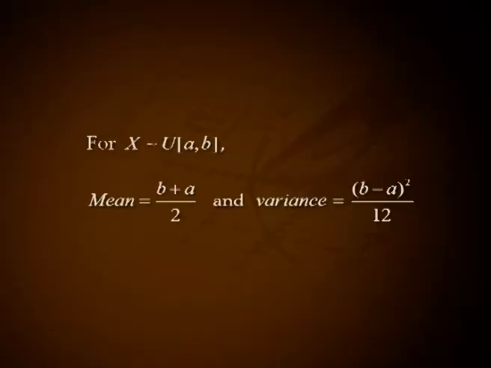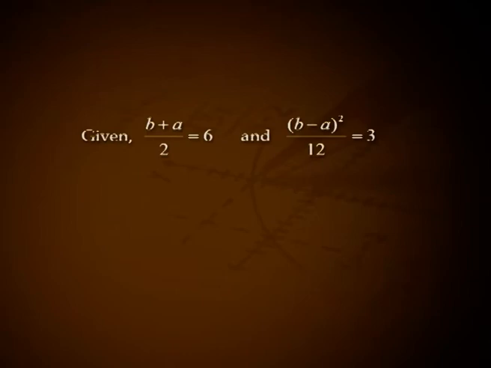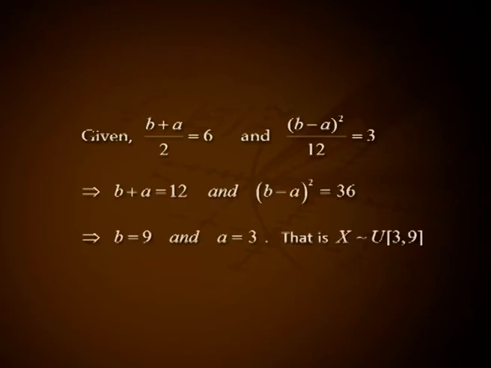Problem 5. If x is uniformly distributed with mean 6 and variance 3, find p of x less than 5. Solution. For x following uniform over ab, mean equal to (b plus a) divided by 2 and variance equal to (b minus a) the whole square divided by 12. Given (b plus a) by 2 equal to 6 and (b minus a) the whole square by 12 equal to 3. This implies b plus a equal to 12 and (b minus a) the whole square equal to 36. This implies b equal to 9 and a equal to 3. That is x following uniform over 3, 9.